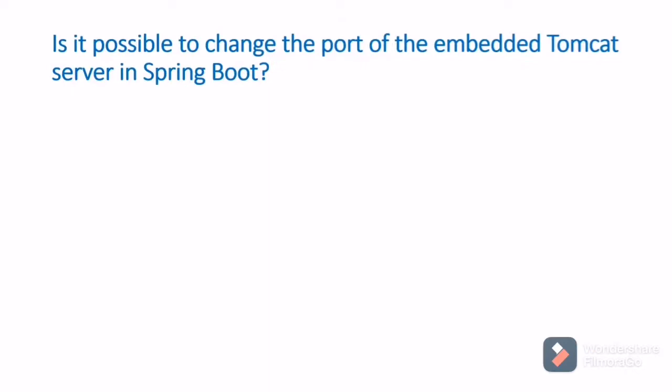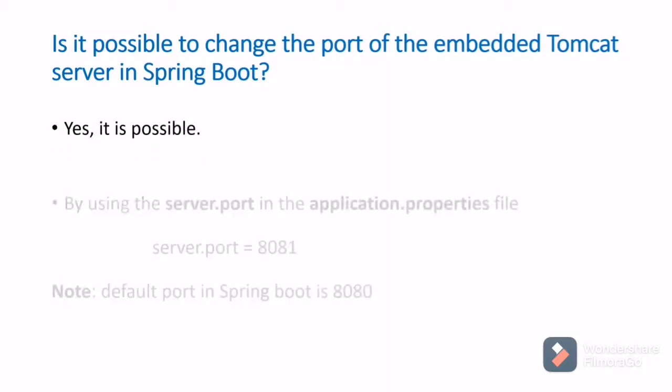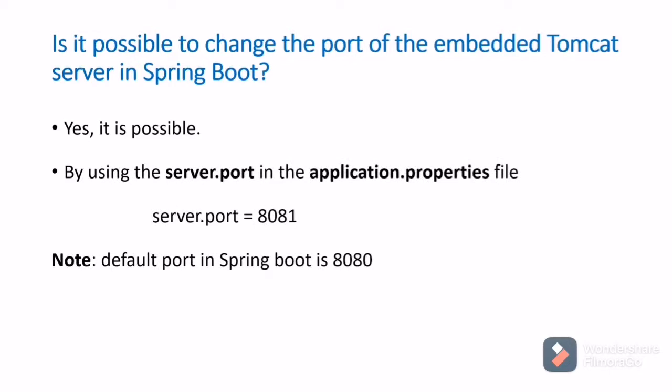Is it possible to change the port of the embedded Tomcat server in Spring Boot? Yes, it is possible, by using server.port in the application.properties file. This application.properties file is used to load the external configurations. Similarly, if we configure server.port equal to 8081, then our port number will change to this one. And note, the default port in Spring Boot is 8080. If you are not configuring anything like server.port, then it will consider the default port as 8080.